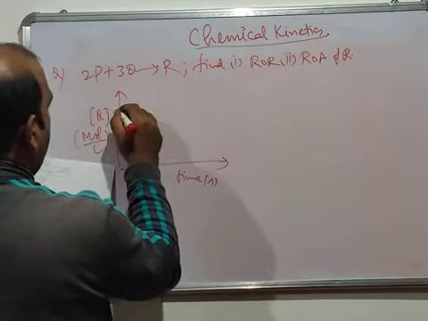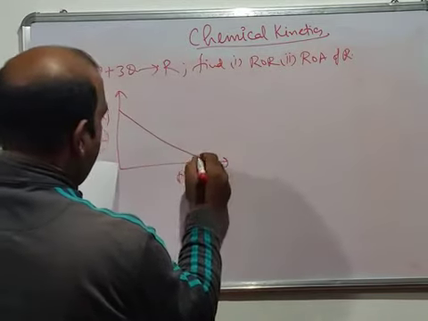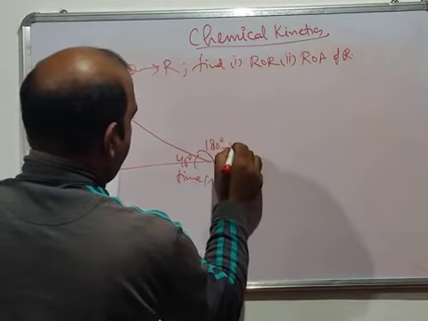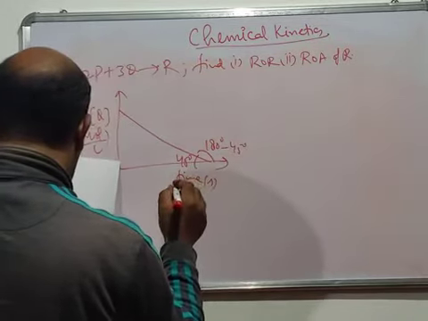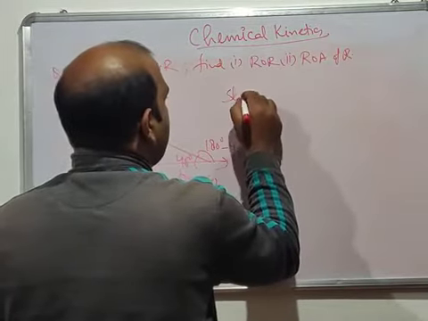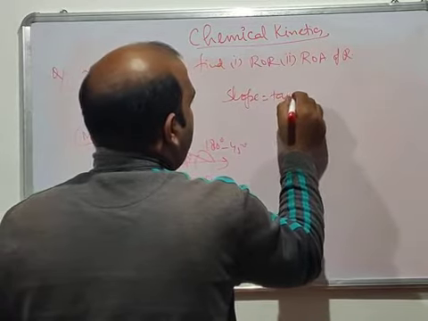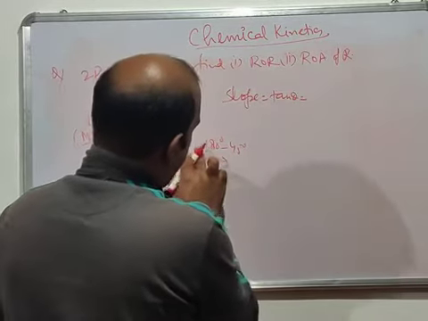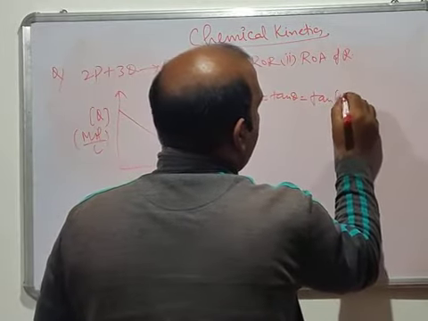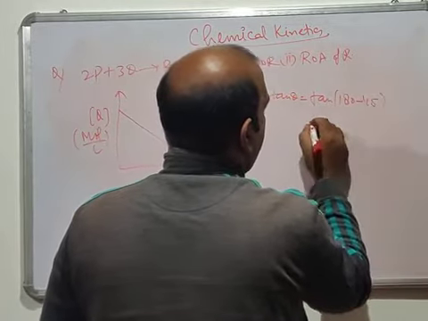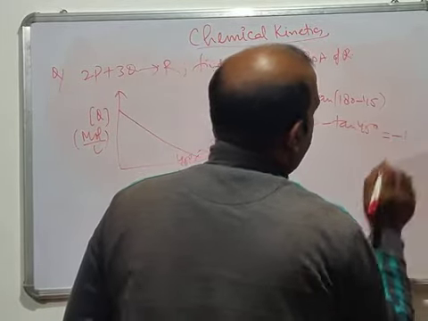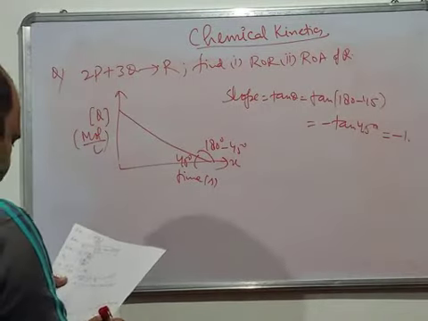So your graph is like this. Now this angle is 45 degrees, so the angle we need is 180 degrees minus 45 degrees. Now we write slope is equal to tan theta, but this theta you have to take as the angle it makes with the x-axis. So it will be tan of 180 minus 45, which is minus tan 45 degrees, which is minus 1. So the slope will be minus 1.